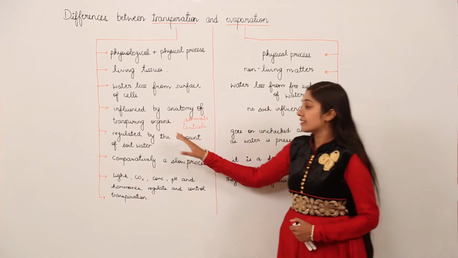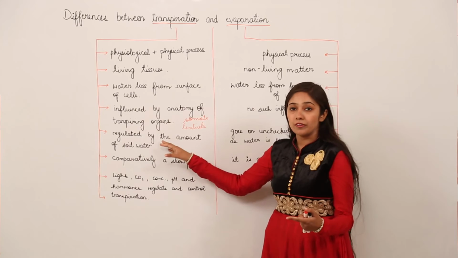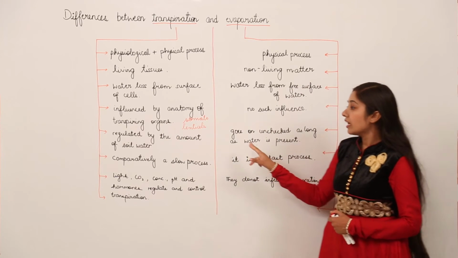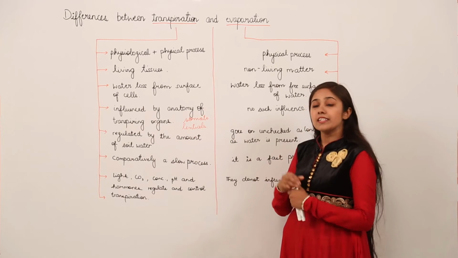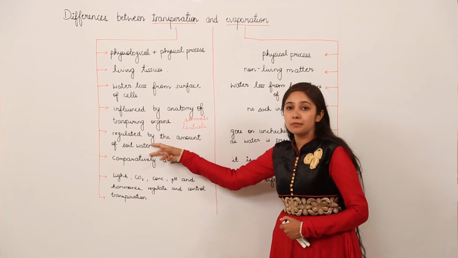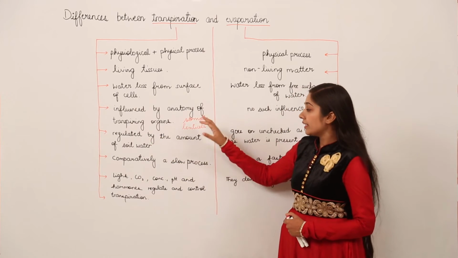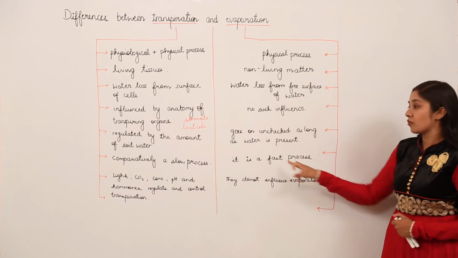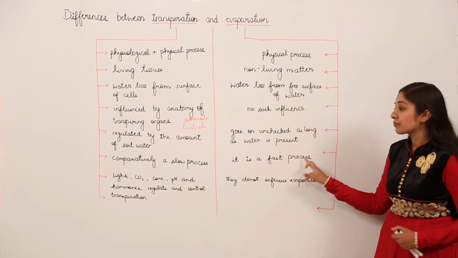But in this case, it is regulated by the amount of soil water. It is not a continuous process like evaporation. You can say that it can be continued, but depending upon the amount of soil water present in the soil. So it is comparatively a slow process. Evaporation is a fast process as compared to transpiration.